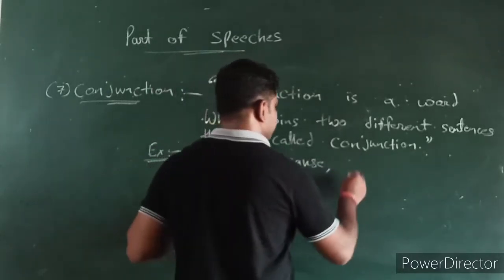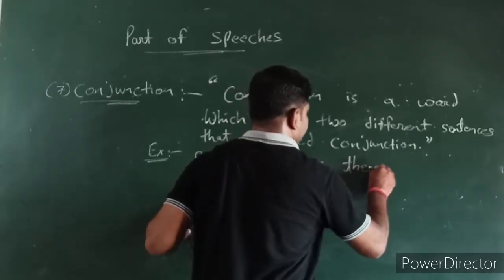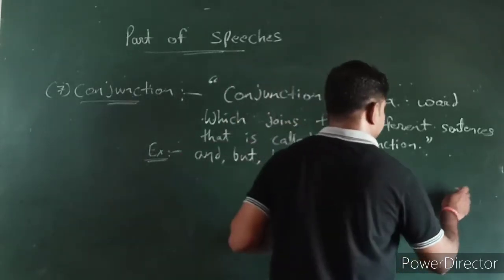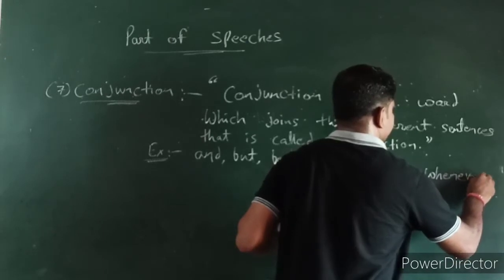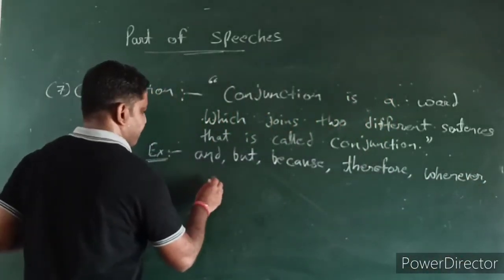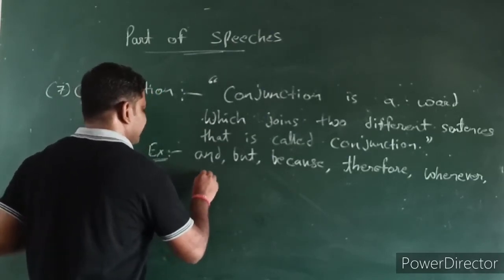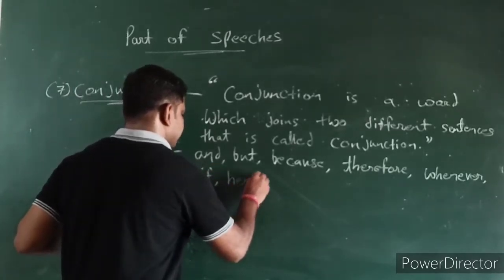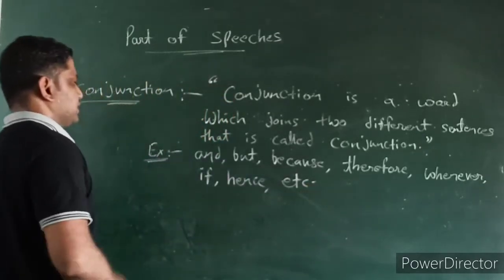And, but, because, we have therefore, whenever, if, hence, etc. A lot of conjunctions are there.